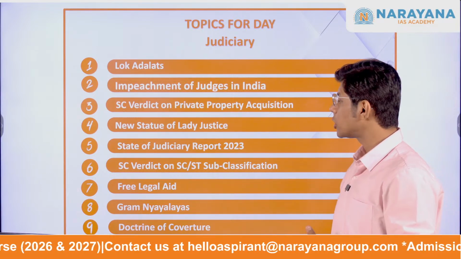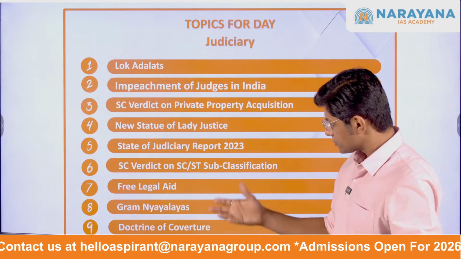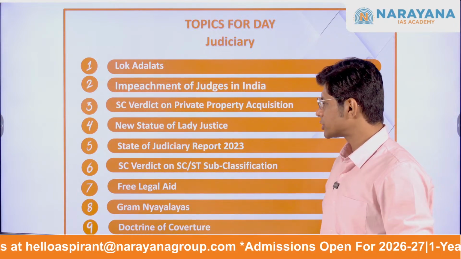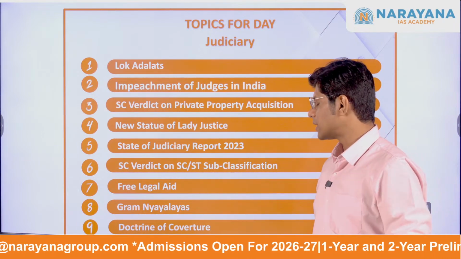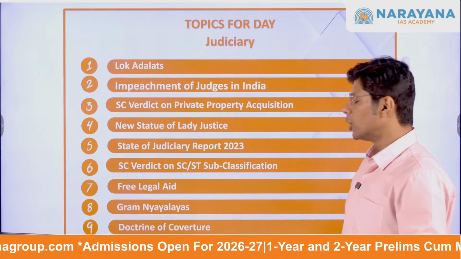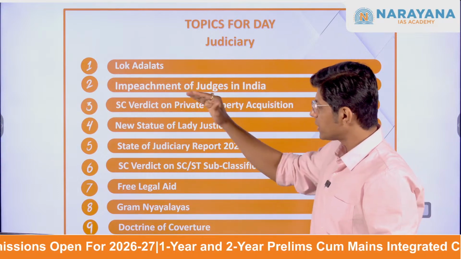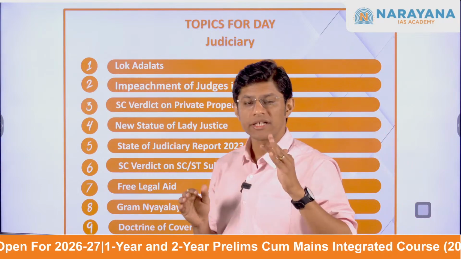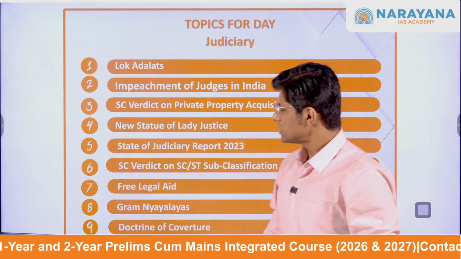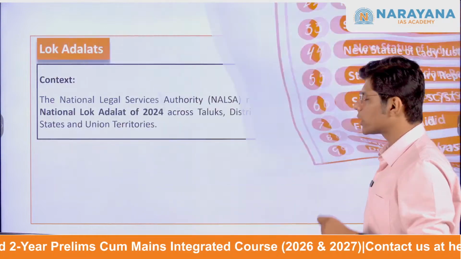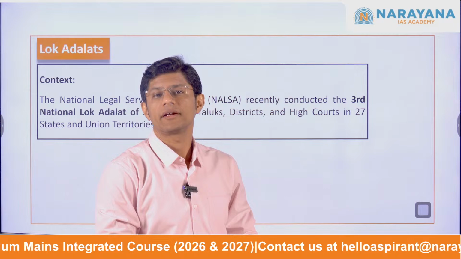The seventh topic talks about the free legal aid given to the marginalized section of the society. Eighth topic talks about the concept of Gram Nyayalay, and the last topic talks about the doctrine of coverture. These are the 9 topics that we shall be discussing, and at the end of these 9 topics, we'll be completing the topics under the theme Judiciary. So students, I hope you are fresh and attentive with pen and book with you to jot down the running notes, right?